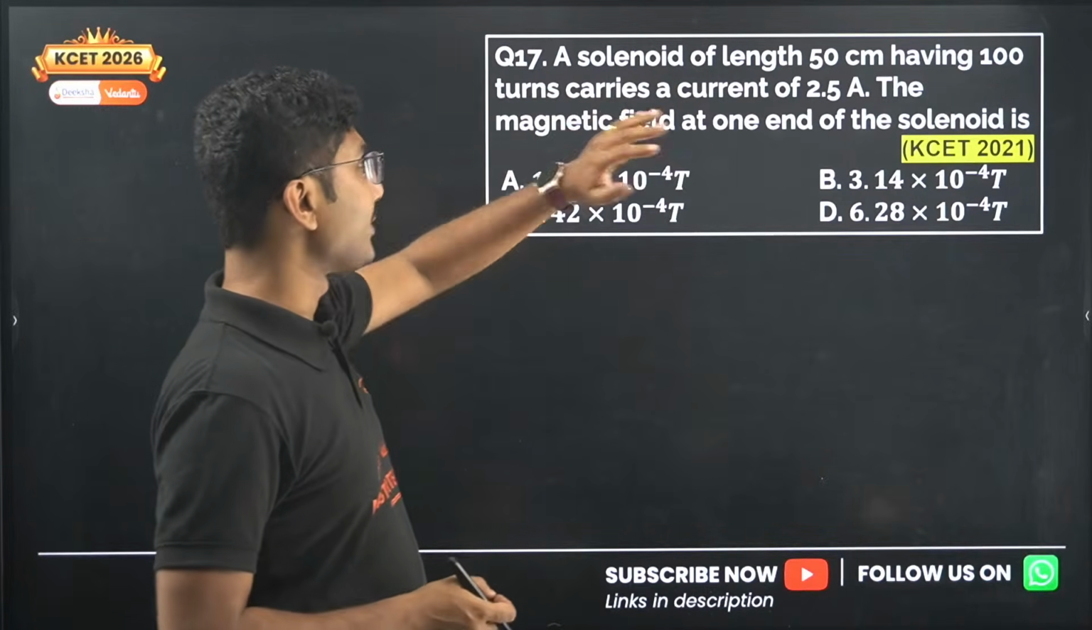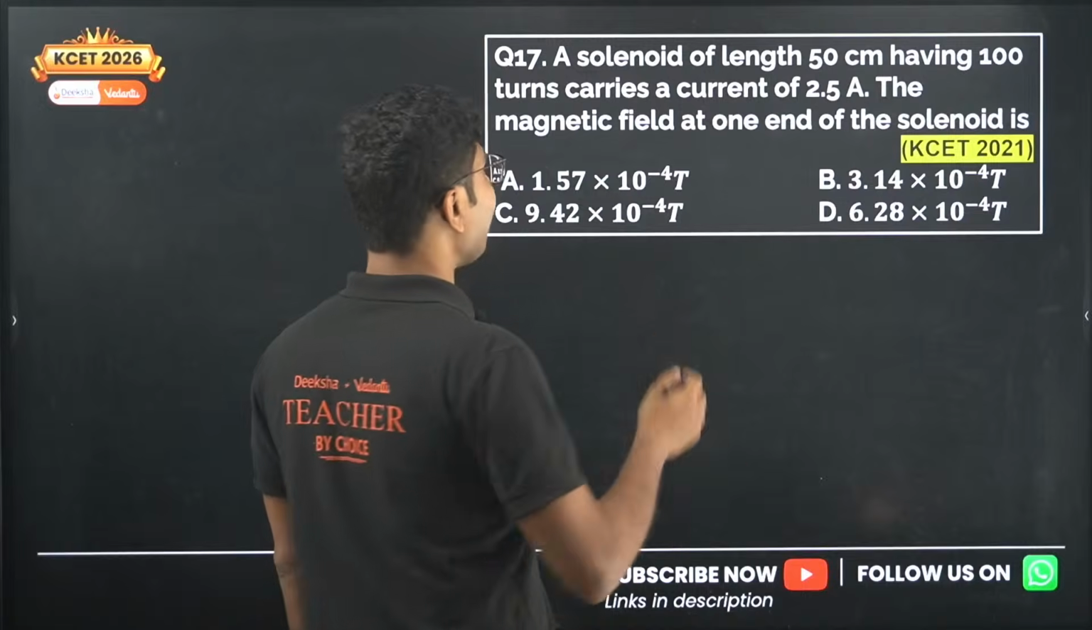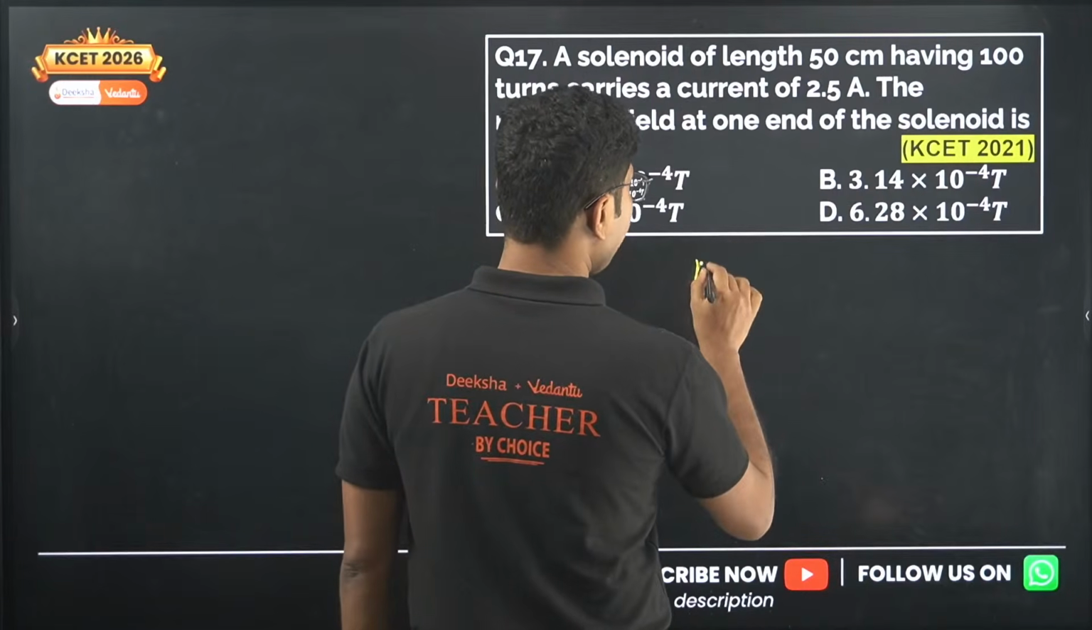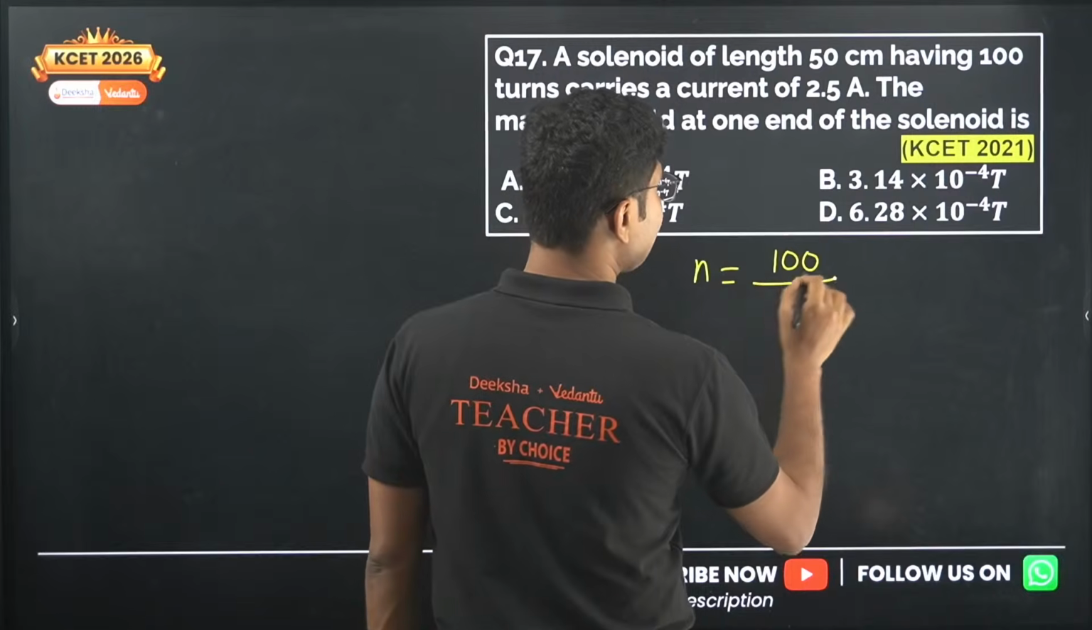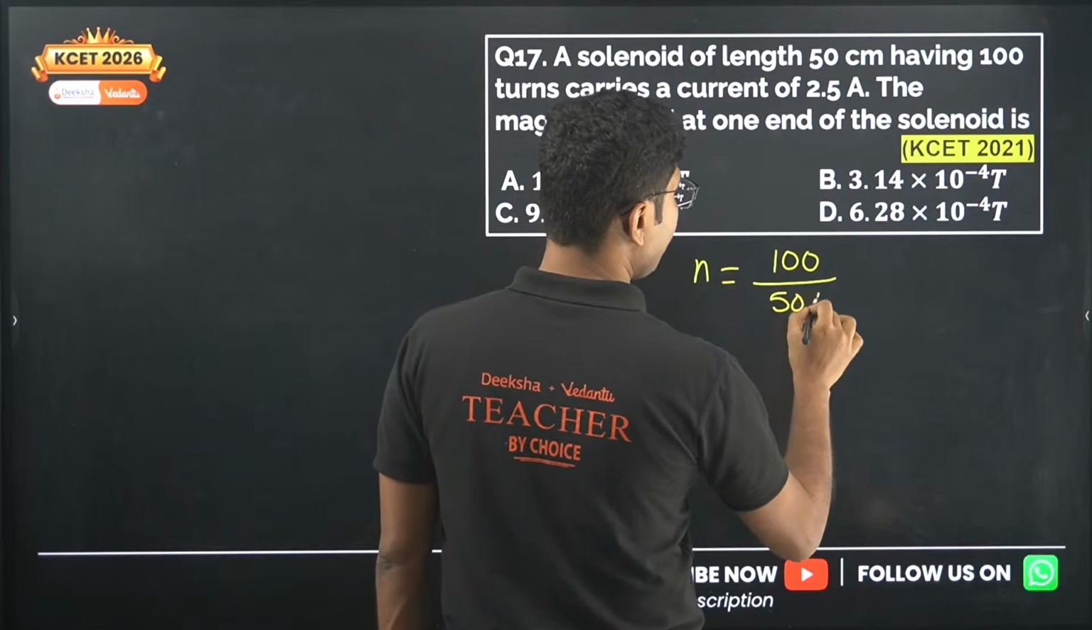Now let's see this question. A solenoid of length 50 centimeter having 100 turns. So the total number of turns is 100. The length is 50 centimeter, so 50 into 10 to the power of minus 2.